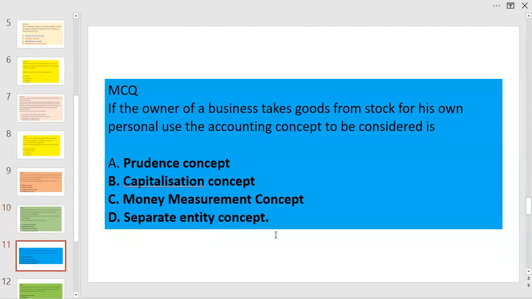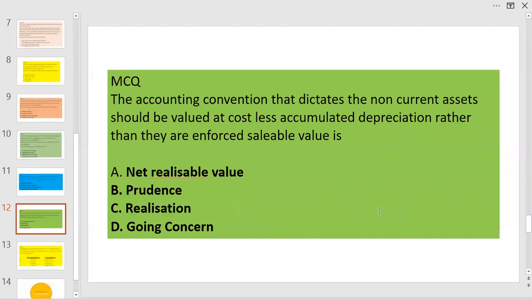Next question is, if the owner of a business takes goods from the stock for his own personal use, the accounting concept to be considered is, prudence is intelligent approach, capitalization is making the expenditure into assets, money measurement is the term used for monetary unit. Since the stock taken is for personal use, it will come under separate entity concept and will be treated separately. D is the answer.